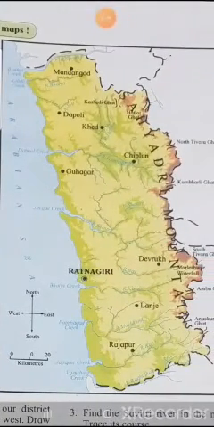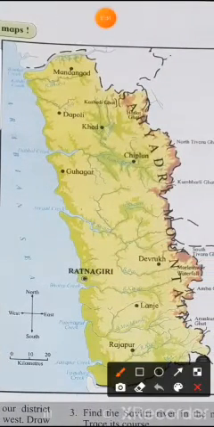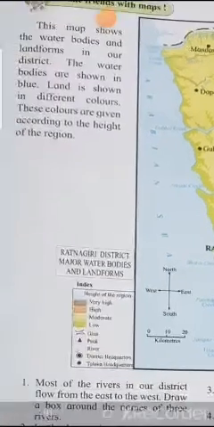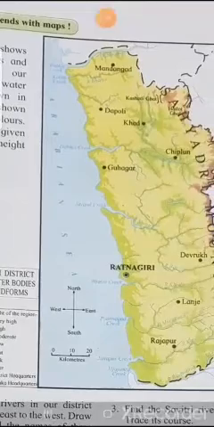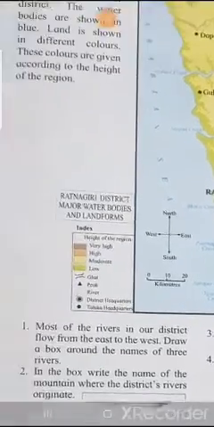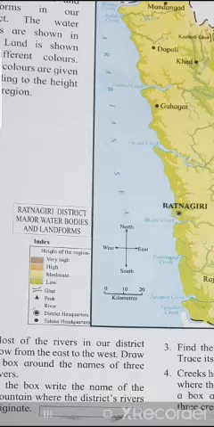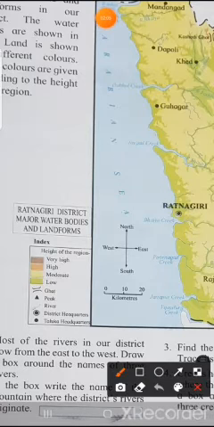Okay, it is a map of our Ratnagiri district. So here children, you can see different colors are given. Blue color is for water, and for landforms they have used different colors. See here, if it is a very high place, then brown color.